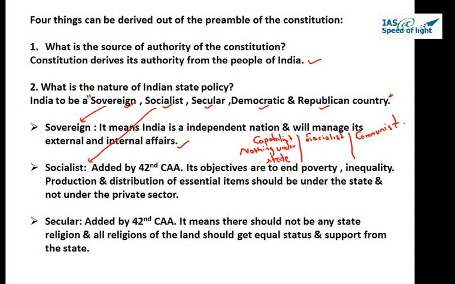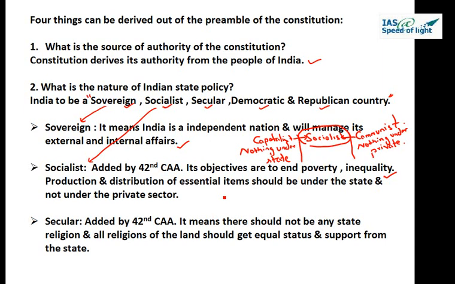While socialists are in between the two extremes, communists say nothing should be under private control, nothing under private. While socialists say the production and distribution of essential items should be under the state and not under the private. So we are a form of socialist democratic country, and its objectives are to end poverty and inequality.